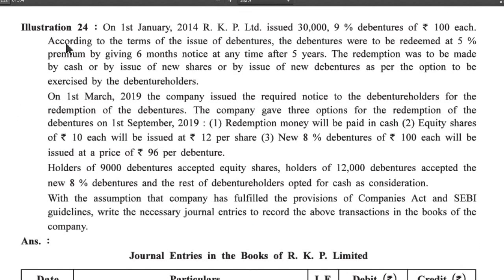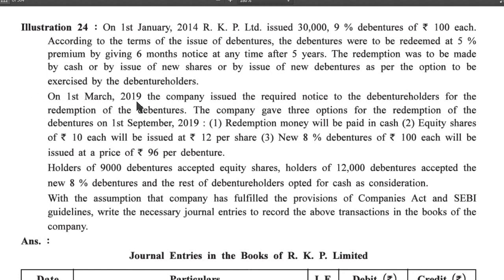Illustration number 24. On 1st January 2014, RK Private Limited issued 30,000 9% debentures of rupees 100 each. According to the terms of the issue, the debentures were to be redeemed at 5% premium by giving 6-month notice at any time after 5 years. The redemption was to be made by cash or by issue of new shares or by issue of new debentures, as per the option exercised by the debenture holders.